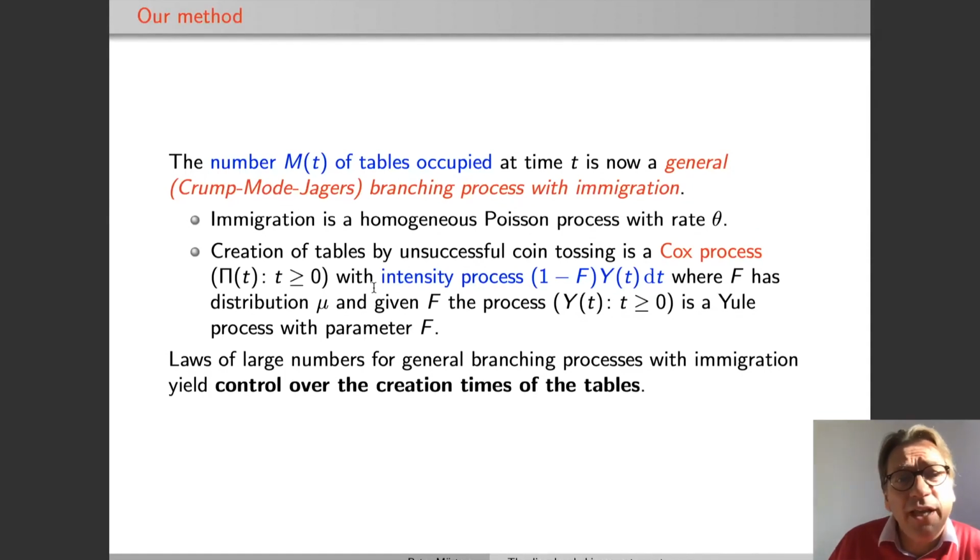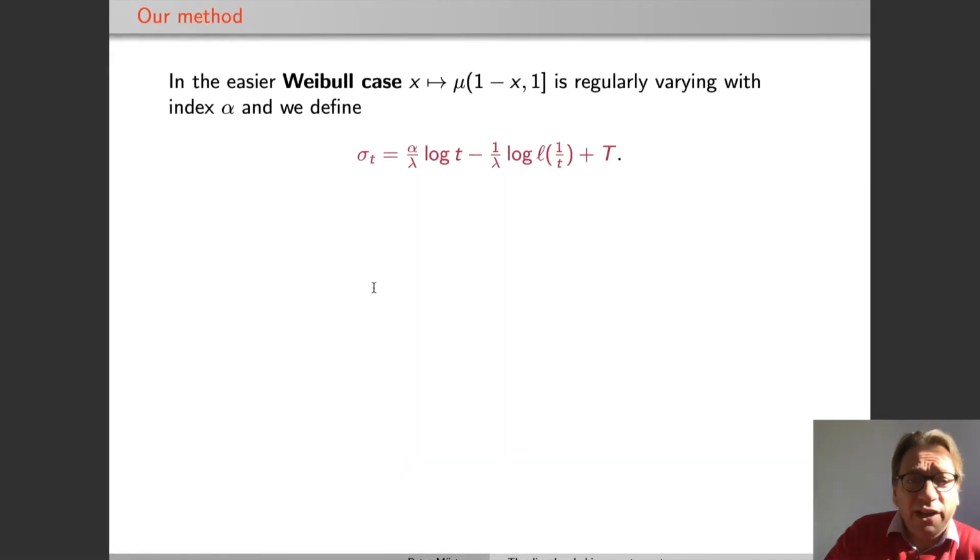So this is a complicated process, but for this process there is indeed some theory in the literature from the group of Peter Jagers, for example, and this is such that we can have a law of large numbers that gives us the necessary control over the creation time of the tables. So this is the embedding in continuous time.